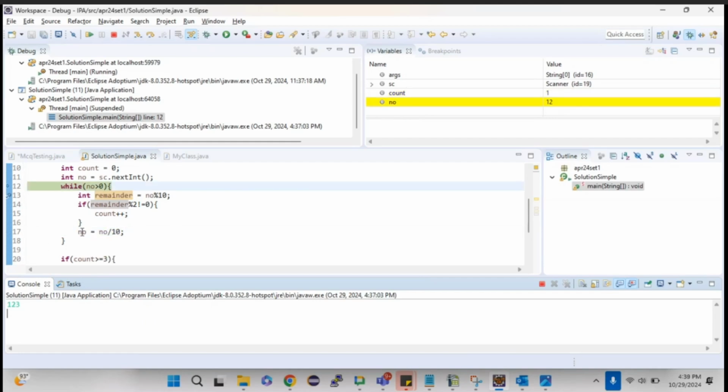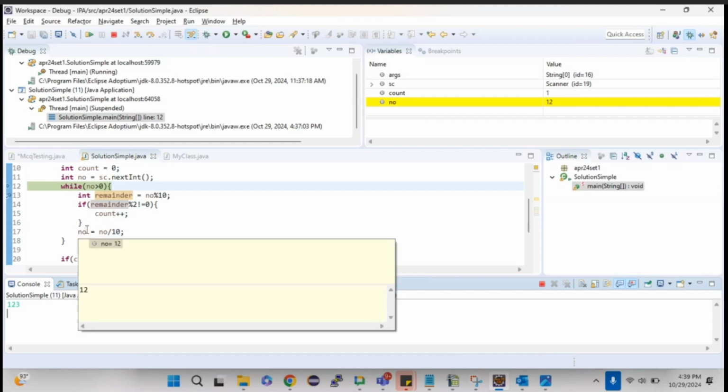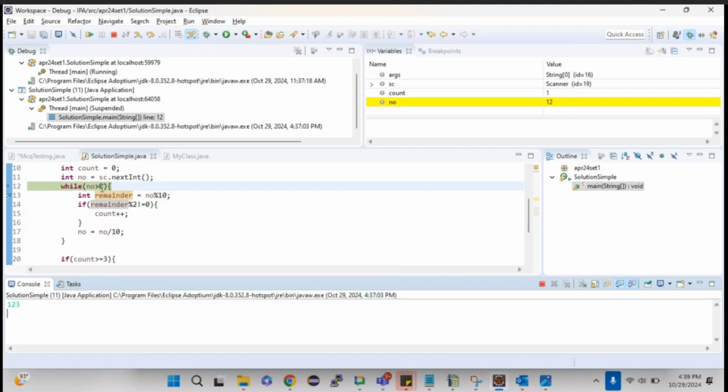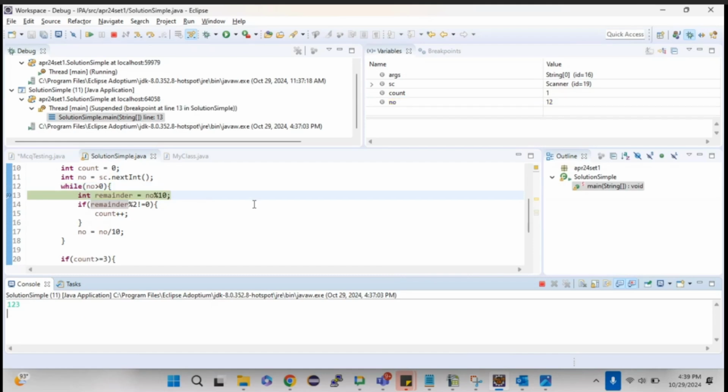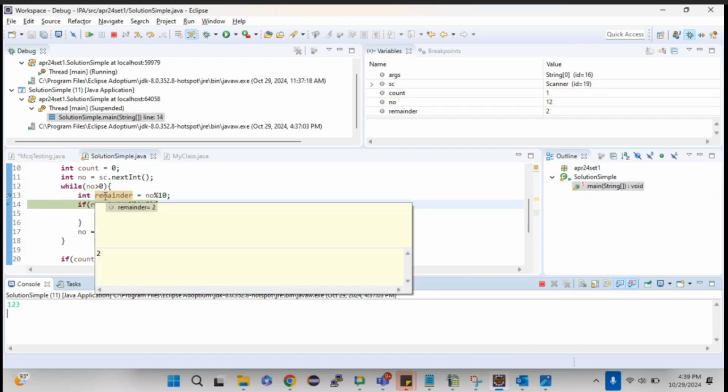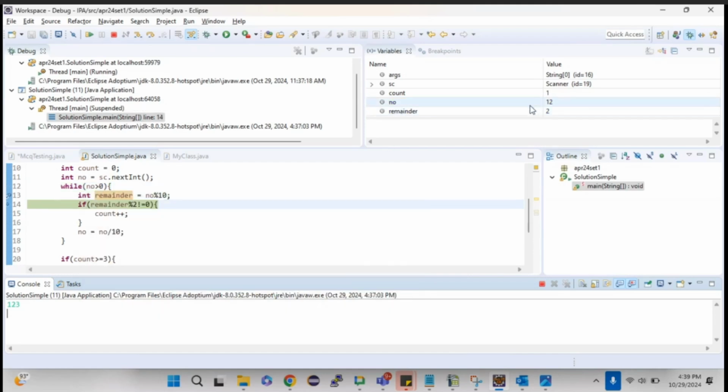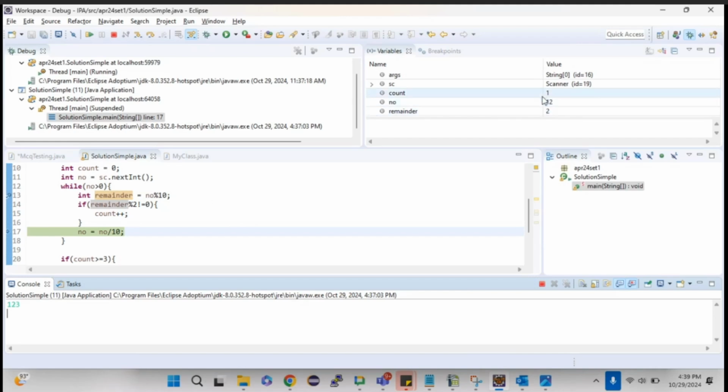Once I click on F6, as you could see, now number becomes 12. So now again, it will check the condition whether 12 is greater than 0. Obviously, it is greater than 0. I'm just checking the remainder. Now the remainder will come as 2, right? As you could see, remainder as 2. Already count is 1. So now, divisible by 2 or not? Obviously, it is divisible. That is an even number. So the if condition will fail. Just see, yes, it failed. Still the count is 1.